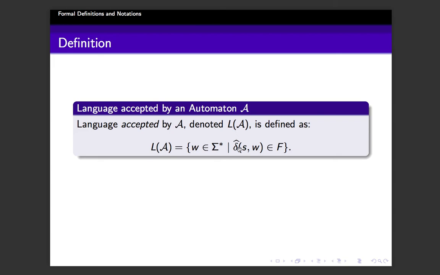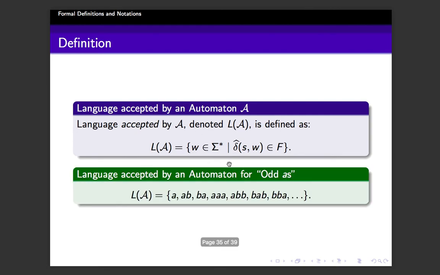That is, delta cap of S comma W is an element of capital F. Meaning, if you process W from the start state, you will end up in a final state. That is the definition formally. Or simply, if there exists a path in the graph from the start state to a final state, then the string is accepted, and the language is the set of all such strings. That is how you define the languages. For example, for odd number of A's, this is the set of strings accepted with odd number of A's.